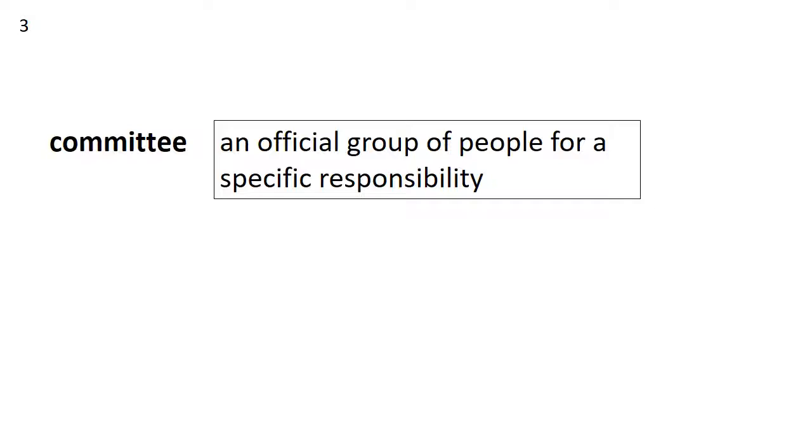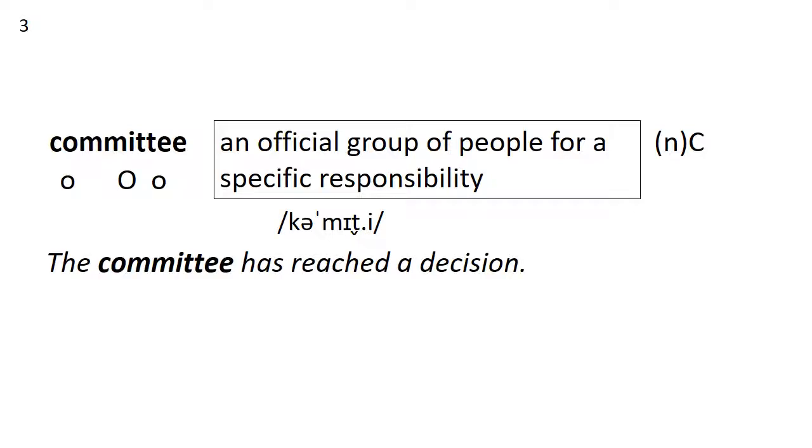Number 3 is committee. Committee is an official group of people for a specific responsibility or task. It's a noun and a countable noun. How many syllables are in committee? 3. Stress is on the second syllable. The committee has reached a decision.